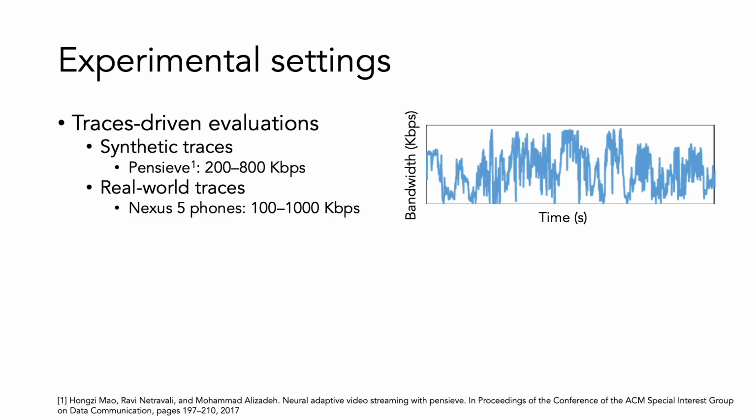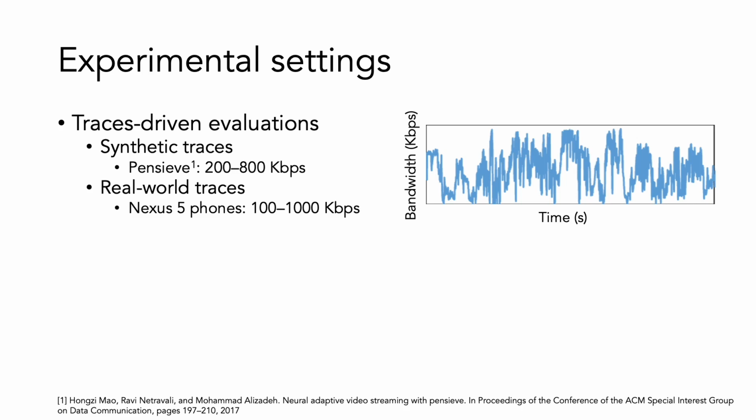To demonstrate our system's ability to adapt to asymmetric bandwidths across modalities, we vary bandwidths to simulate fluctuating network conditions using both synthetic network traces generated with the Pensive library and real-world traces generated with Nexus 5 phones. The throughput is in the range of 100 to 1000 kilobits per second.